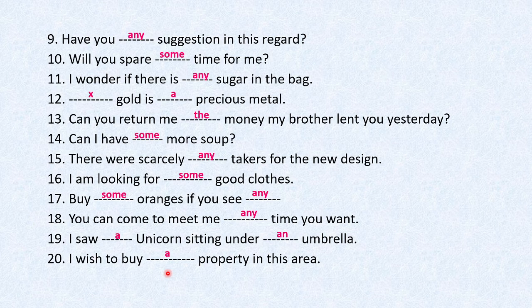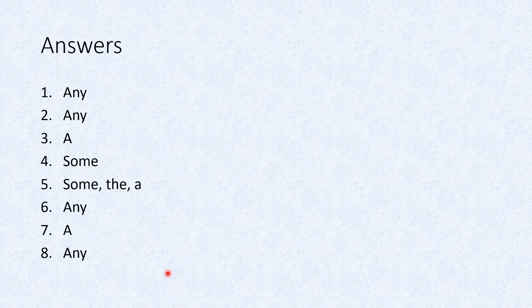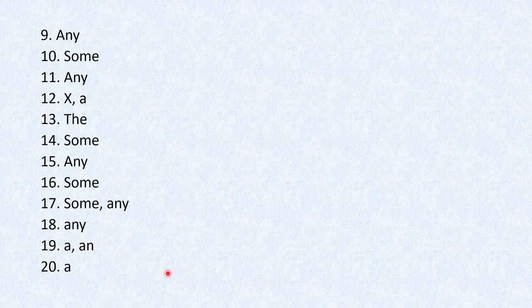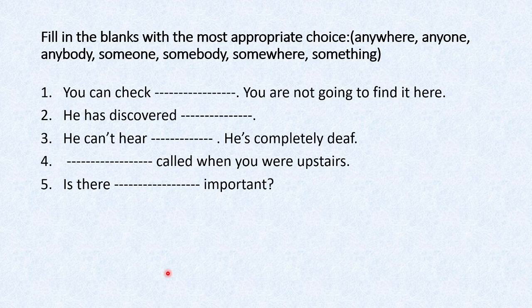So now I have 10 questions based on the compound words of any and some. So let's solve them very quickly, because the rules, they are going to be the same. So these are the answers. If you want the answers to see like this, you can. Now these, fill in the blanks using anywhere, anyone, anybody, someone, somebody, somewhere, or something.